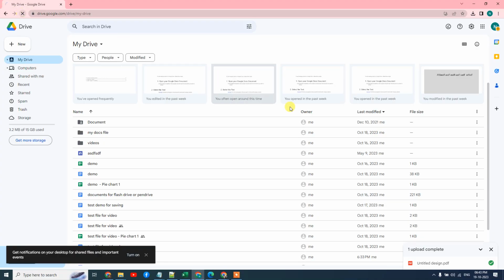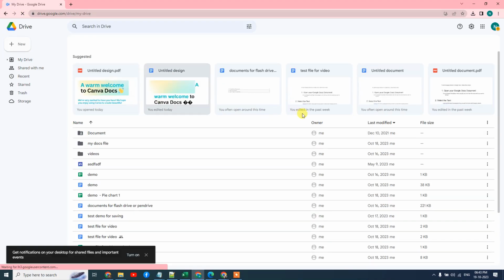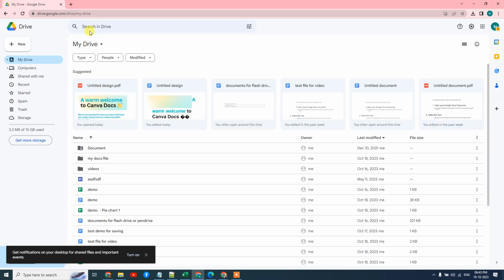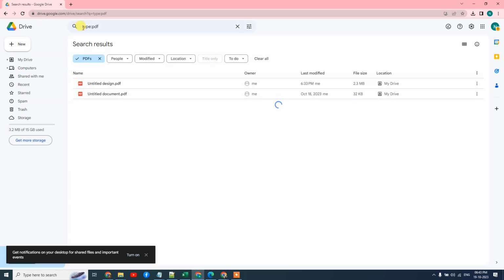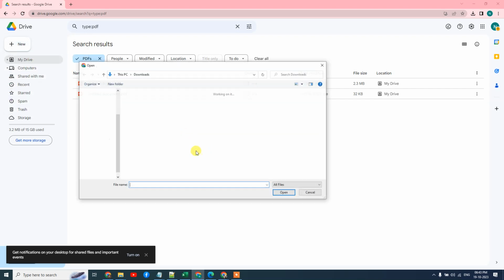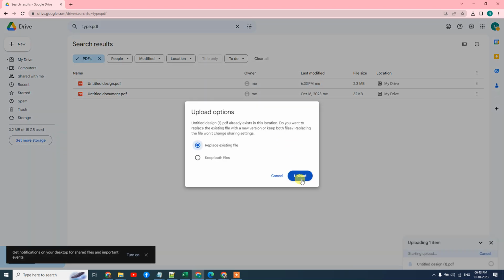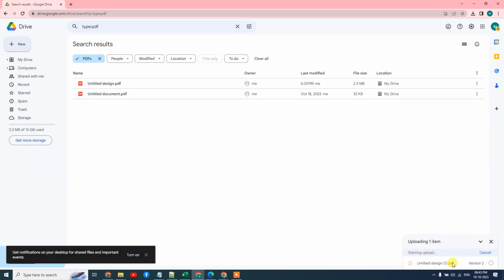Okay guys, so I have opened my Google Drive. So simply find that PDF file, or you can search here by file type. You just have to put the cursor on the search bar, then this option will come up. Now we need to select the PDF. Or you can also type colon PDF, and you can see all your PDF files in Google Drive. If you have this PDF file on your computer or device, then just go here and upload that file here.